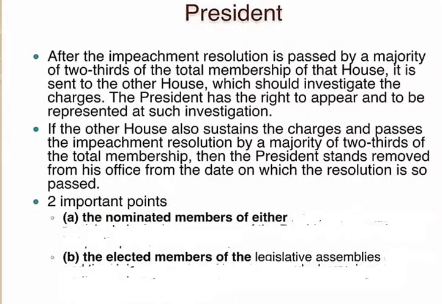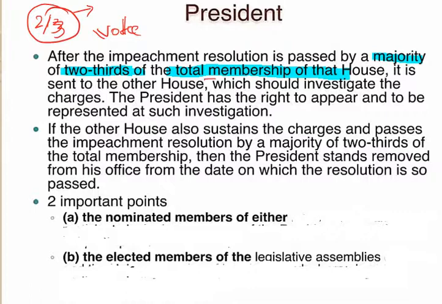After that, the impeachment resolution has to be passed by a majority of 2/3 of the members present in the house during voting, on the basis of the total strength of the house, 50% plus 1, that is the voting strength.